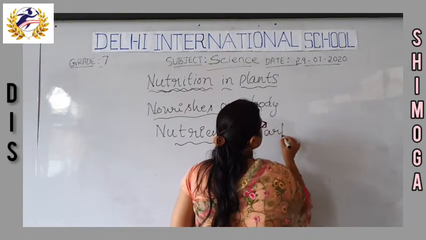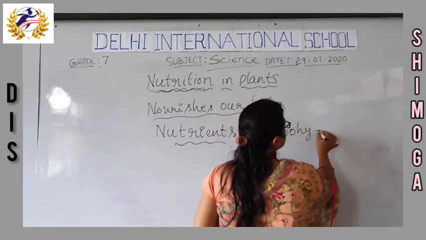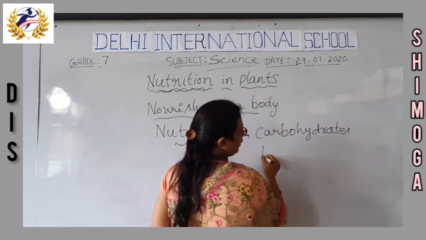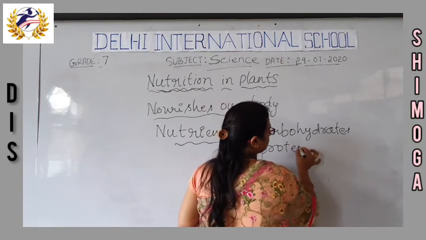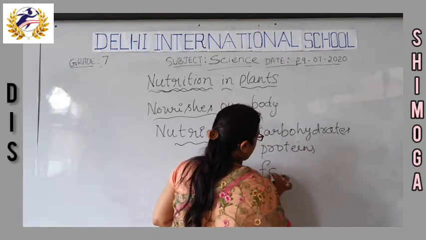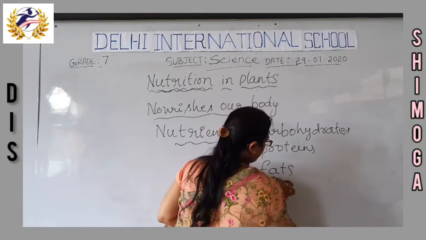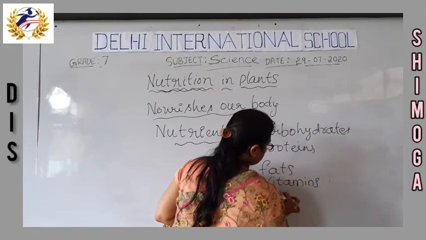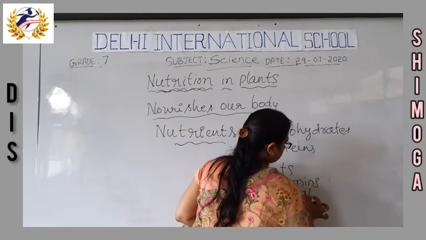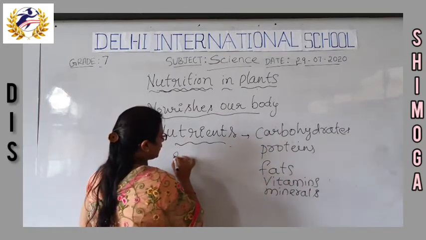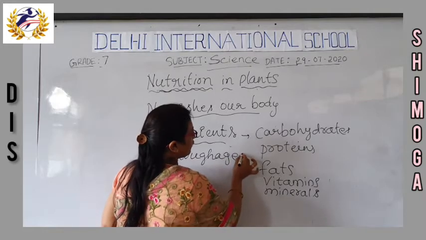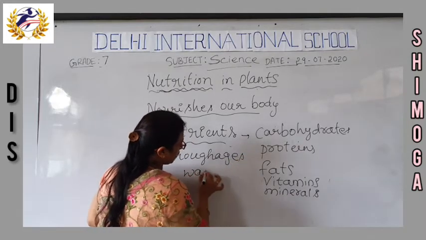The nutrients are carbohydrates, proteins, fats, vitamins, minerals, roughage, and water. Roughage means the dietary fibers.